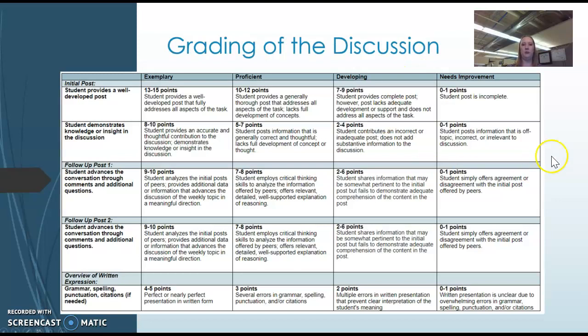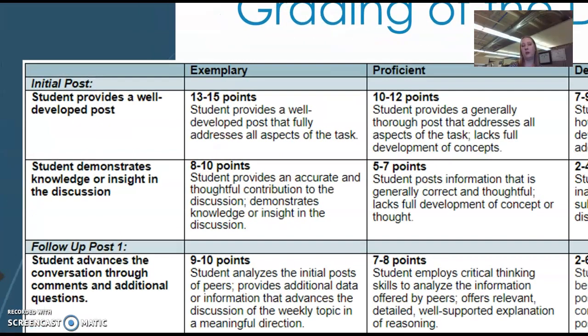So this is what the grading rubric looks like for discussions. For your initial post, there are 2 things we're looking for. First, whether it's well developed. An exemplary post is one where the student provides a well-developed post that fully addresses all aspects of the task. That is basically, did you answer everything in the prompt that you were supposed to address? If you do not address everything that the prompt tells you to, you will not get full credit there.